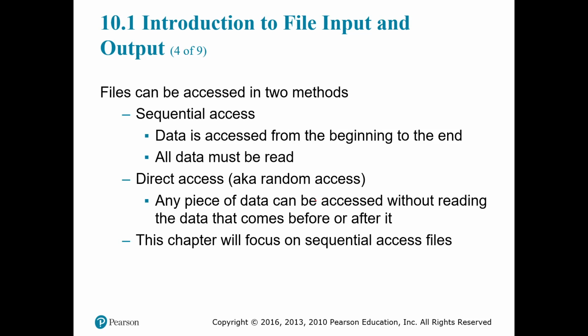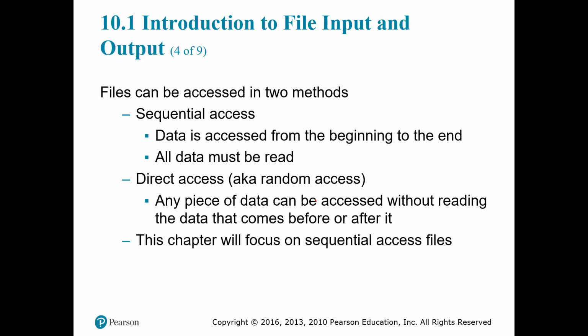The second type is direct access. Sometimes it's also called random access. Focus on the word direct, because that will give you all of the hints you need. Direct access is when you pick whatever you need in that file and you access it. You don't need to know what data is before it or after it. You can just go into that file and grab whatever information you need without reading through the whole file.